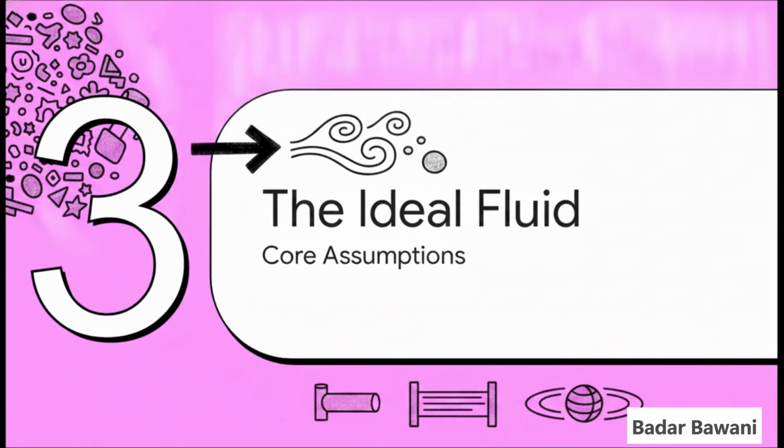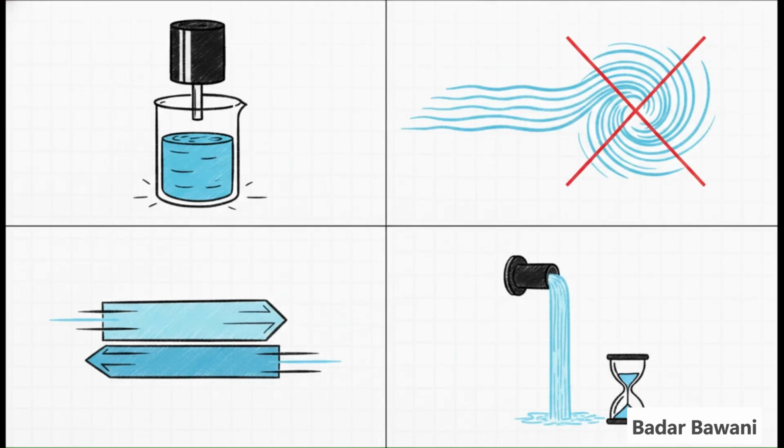All right, Section 3, the ideal fluid. Let's look at the core assumptions. Now, physicists love to simplify messy reality, which brings us to the concept of the ideal fluid. Keep in mind, this ideal fluid doesn't actually exist anywhere in nature. But this simplified baseline is absolutely vital for us to grasp fluid behavior before we add in all the real-world complications. We assume an ideal fluid is incompressible, meaning its density literally never changes.